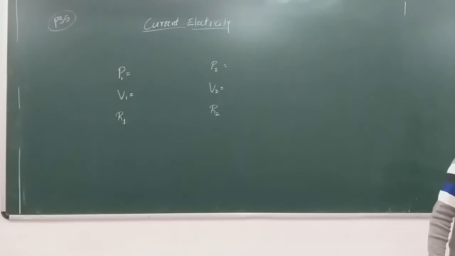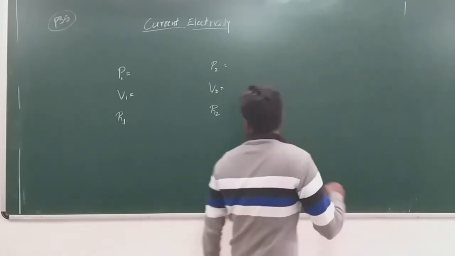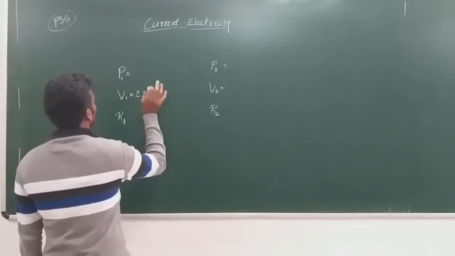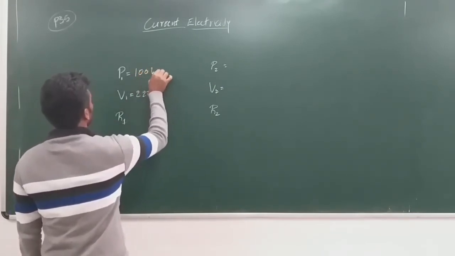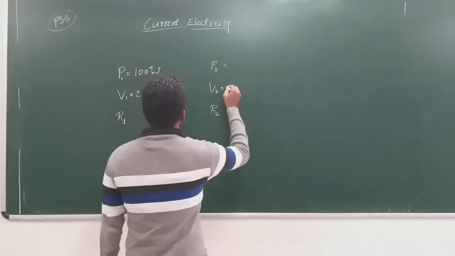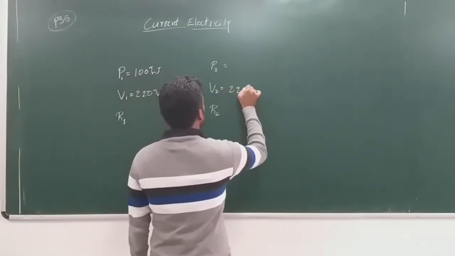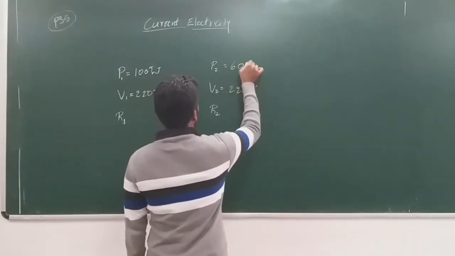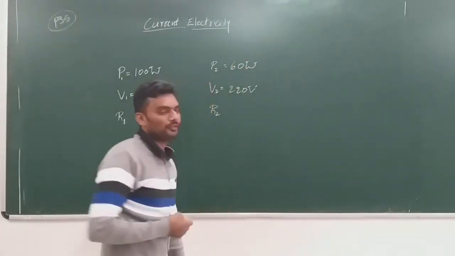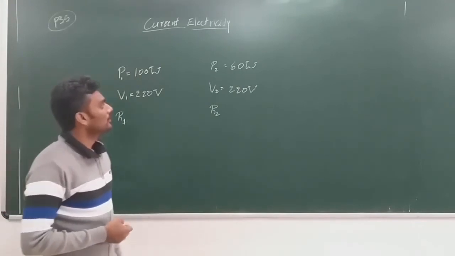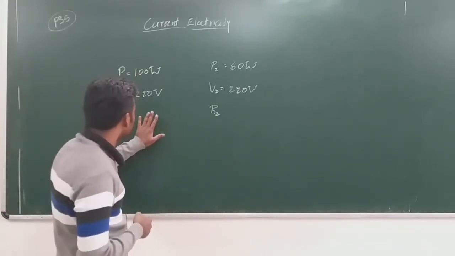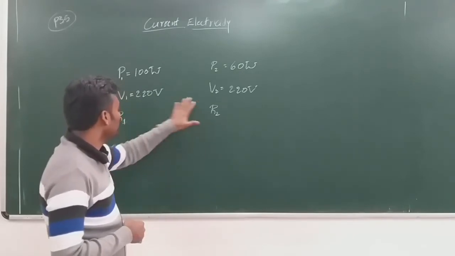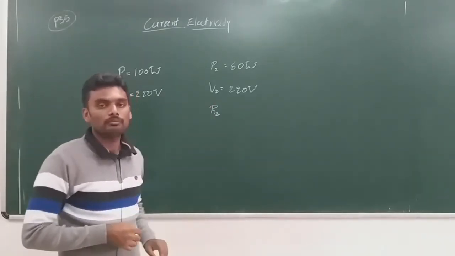So 220 volt, 100 watt. The first has the 220 volt line and 100 watt output. The second has the same 220 volt line to be connected, but the output of 60 watt. Now the voltage is constant for both the bulbs, right?